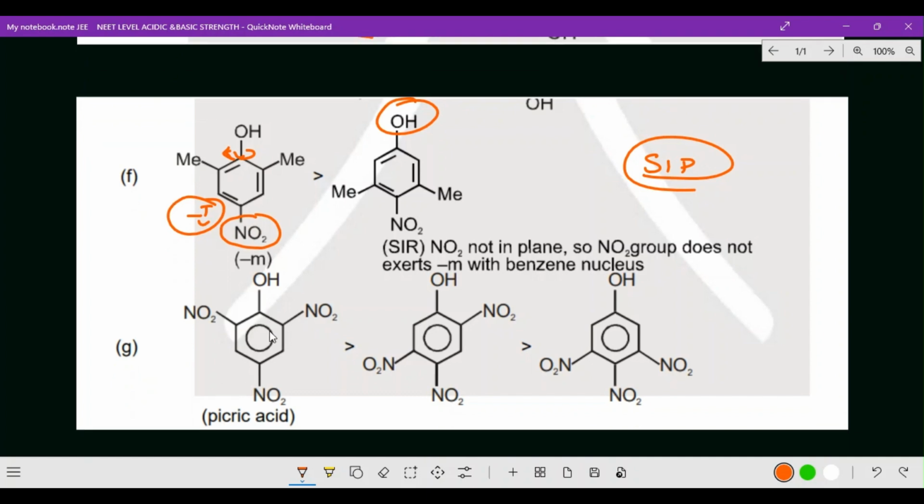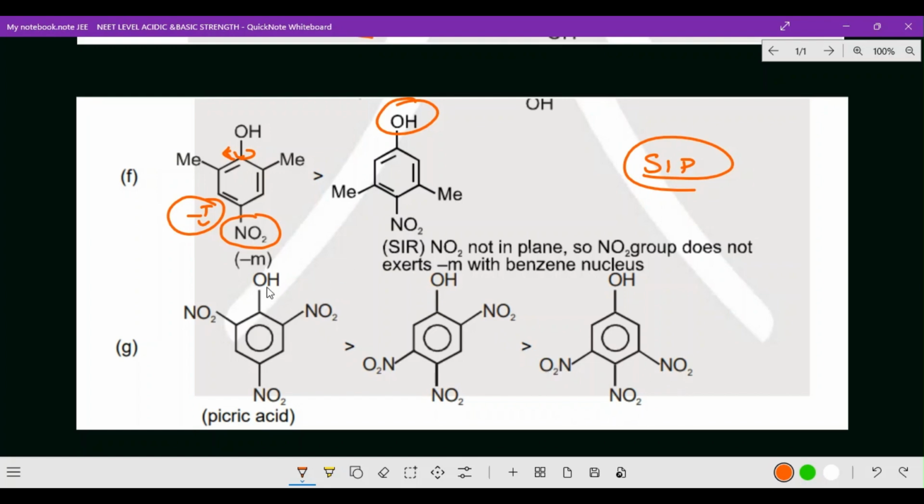Next, picric acid. You know picric acid is stronger. Three nitro groups are attached to the benzene, and OH is there. Why?